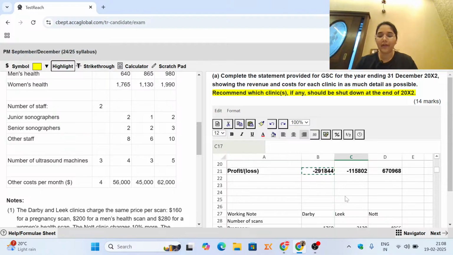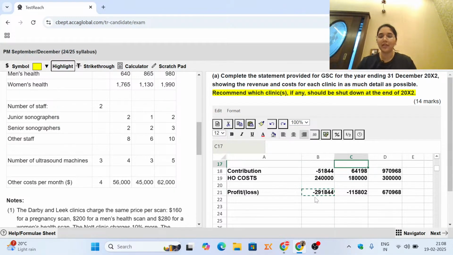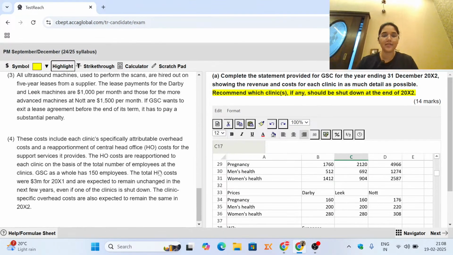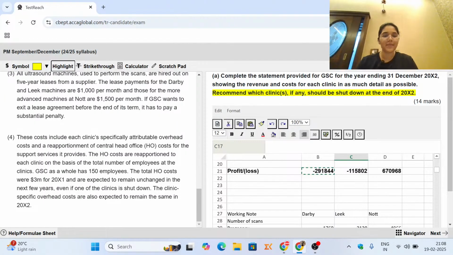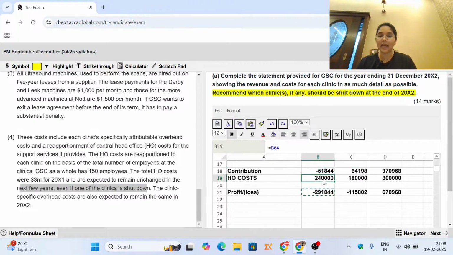Whenever you talk about which clinic should be shut down, you should see whether the clinic is contributing to the head office costs or not, since these costs will be incurred by the company irrespective of whichever clinic is there. It's noted over here also that this $3 million is expected to remain unchanged for the next few years even if one of the clinics is shut down. So even if you shut down the clinic, just the distribution will change, this 3 million will still be incurred.